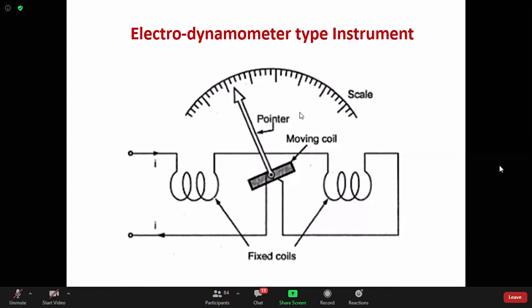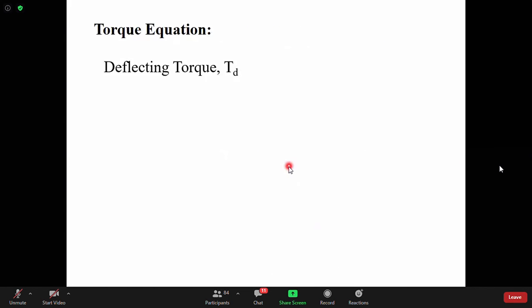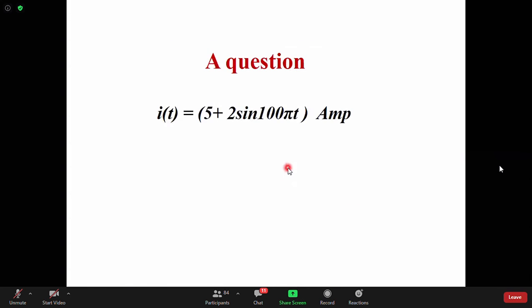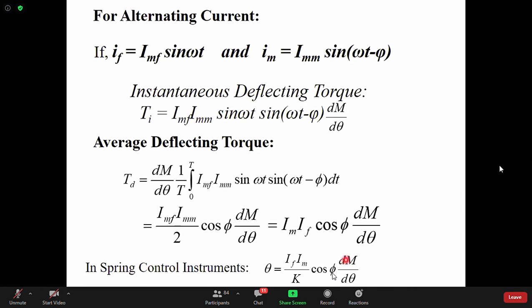Nirmalya Nandi said that in the last expression, theta depends on the derivative of theta. Actually, it may depend, but we have to design it in such a way that dM by d theta is constant.